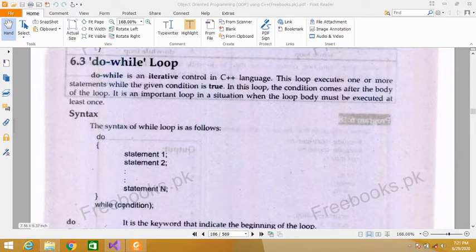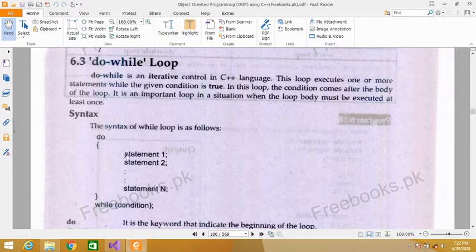If this condition is false, this loop must still be executed at least once. Why? Because when the control comes here, there is no condition, so the control executes the loop body at least one time, and then the control will check the condition. And if the condition is false, then the control will not enter the body of the loop again. So it must be executed at least once even if the condition is false.